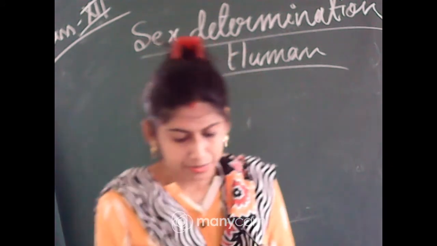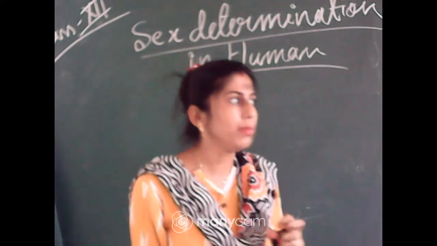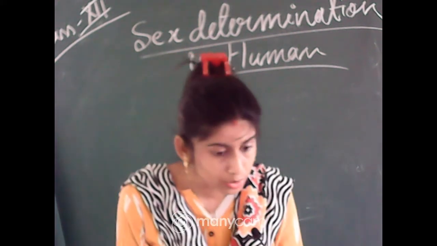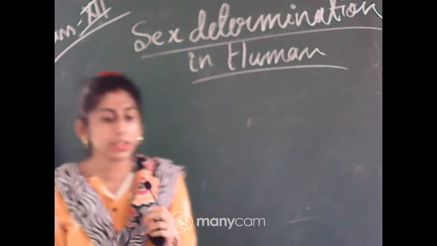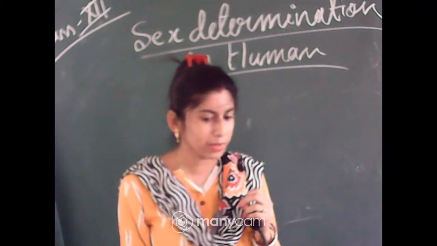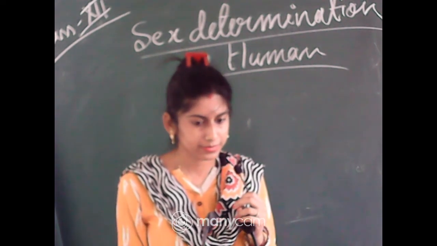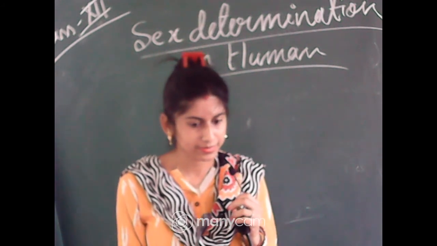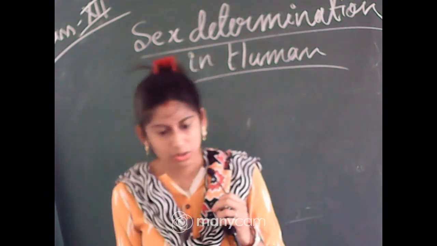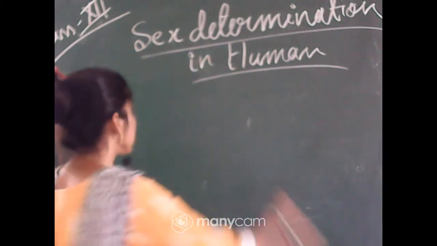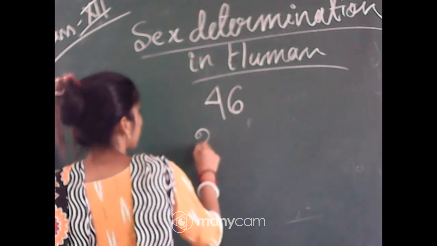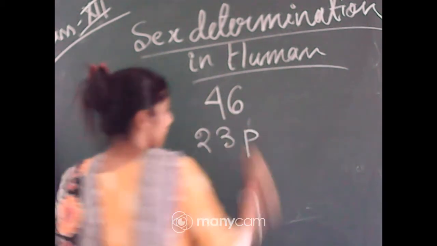That means in humans chromosomes are present. What is the number of chromosomes in the case of humans? Tell me. Very good. So the number of chromosomes in humans is 46, or we can call it 23 pairs.